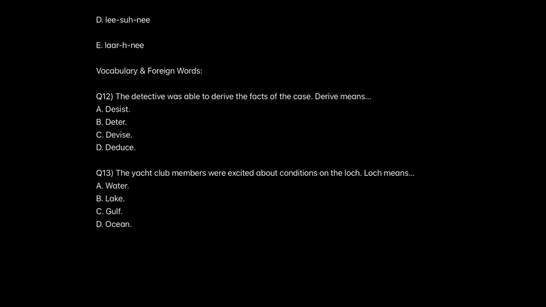But still, just to make the matter clear for you, loch here means lake. This is a Scottish term, and in exams like IIFT, this kind of foreign word question is really very important. But when it comes to CMAT, it's just a small section. It's not necessary you will expect it, but if you get it, you should know how to deal with it.